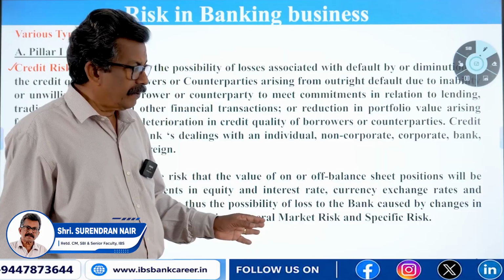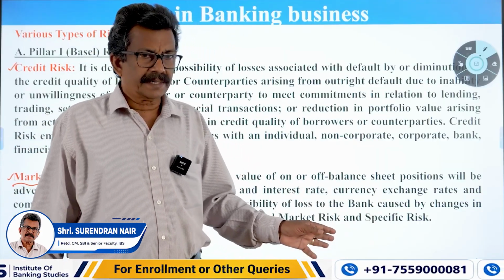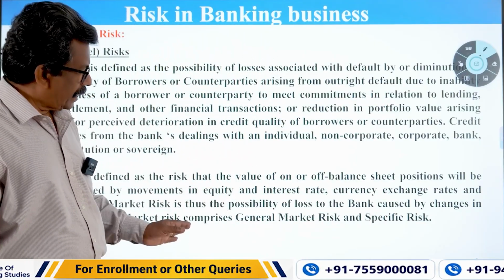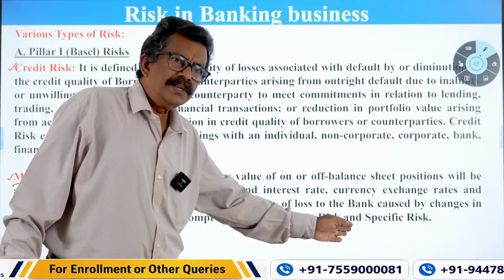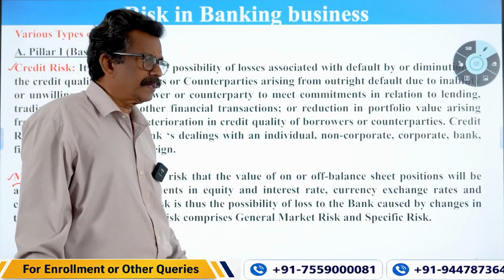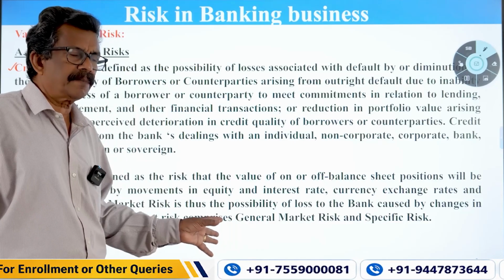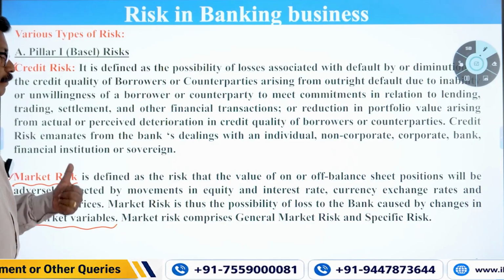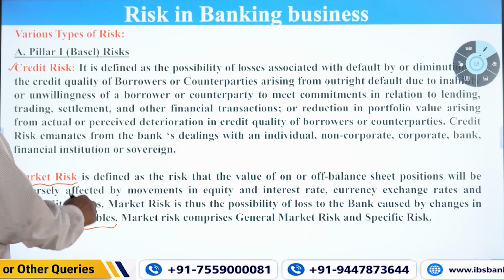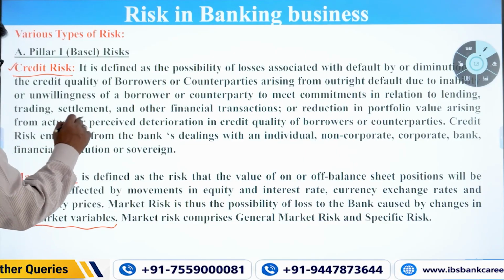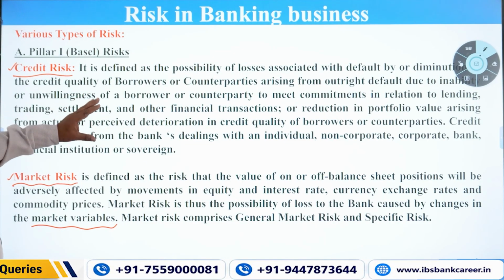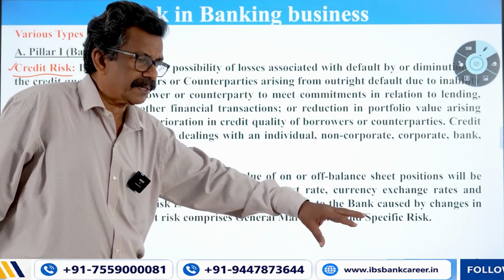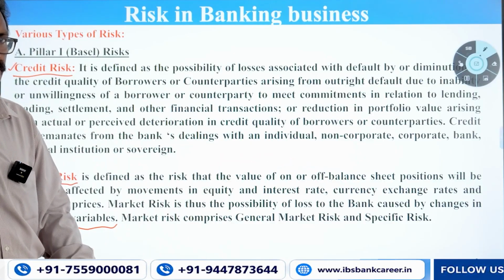That is why, whenever we discuss this, we will come to know that at the time of measurement of market risk, we will add these two things together. We will calculate general market risk and also specific market risk. Then we will combine them, and we will keep capital corresponding to that market risk towards maintenance of capital under Basel guidelines. Pillar 1 says that you need to calculate credit risk as well as market risk. So, what is credit risk? What is market risk? Credit risk happens to the banking book of accounts, for the transactions in your deposits and advance portfolio.